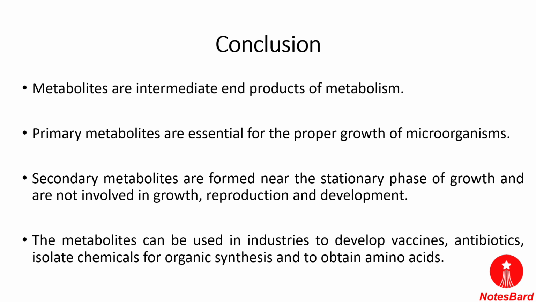Now, if we come to the conclusion, then metabolites are intermediate end products of metabolism, as was discussed in the first slide as well. The primary metabolites are very essential for the proper growth of microorganisms. Secondary metabolites are near to the stationary phase of growth, and they are not involved in growth, reproduction, and development.